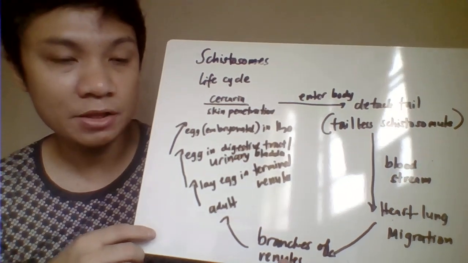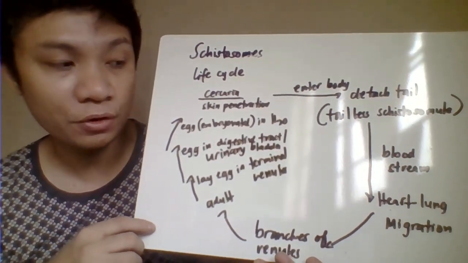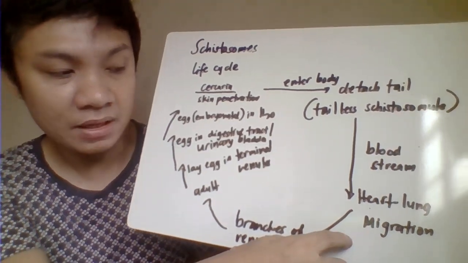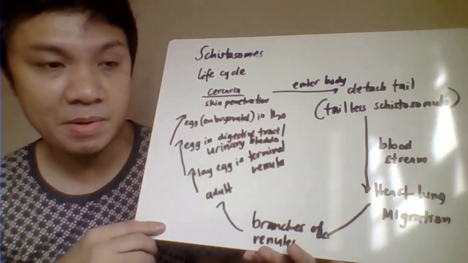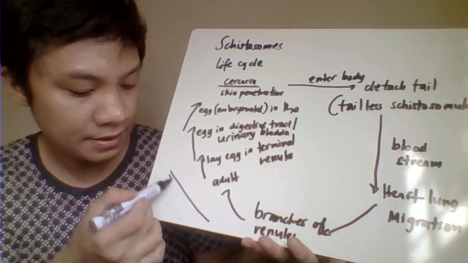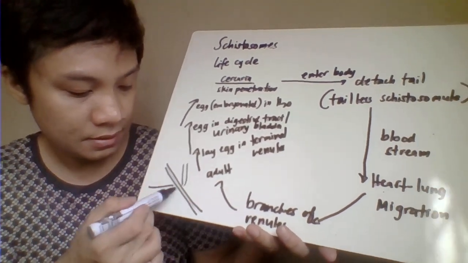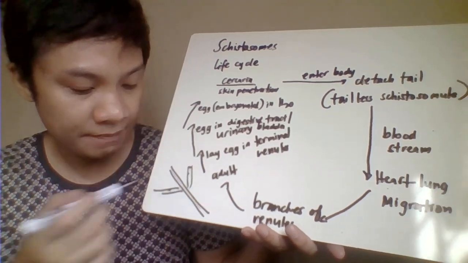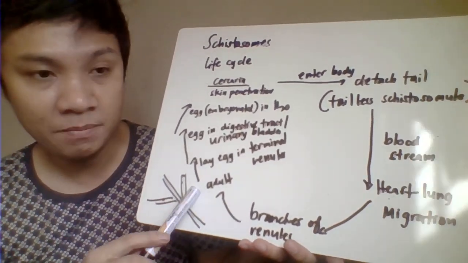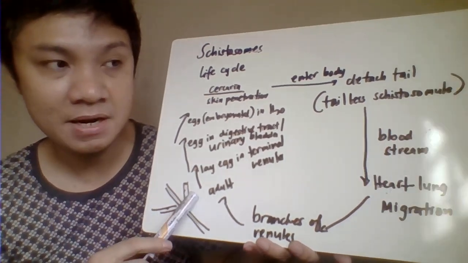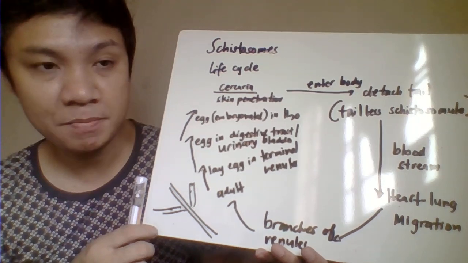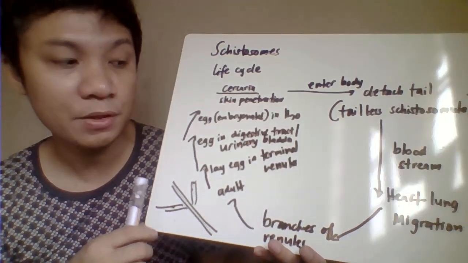Through that, it migrates to other parts of your body. It could go to your heart, and it could also go to your lungs. Eventually, their final habitat will be found in the branches of your venules. So, ito yung mga veins natin, may mga branches. Dito sila magsistay, and after that they develop to become adult worms, male and female adult worms.